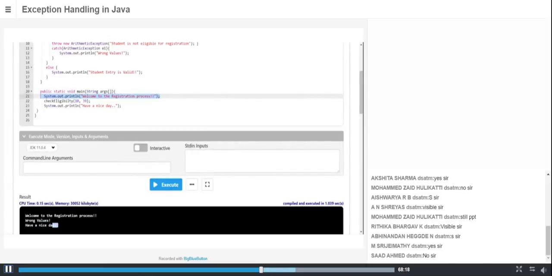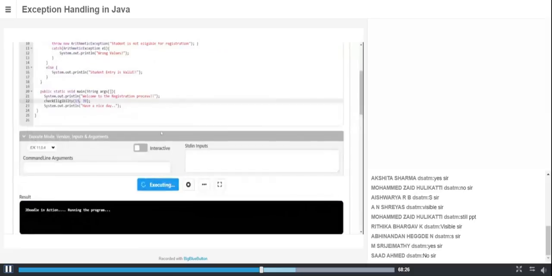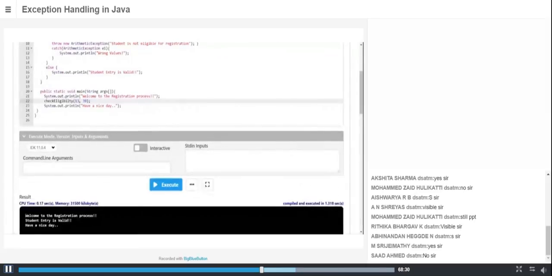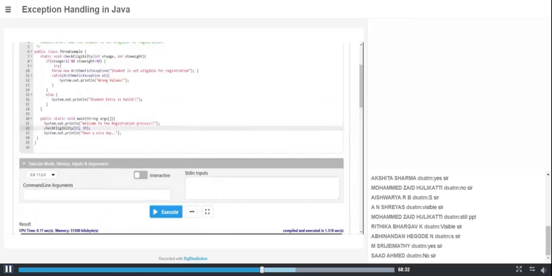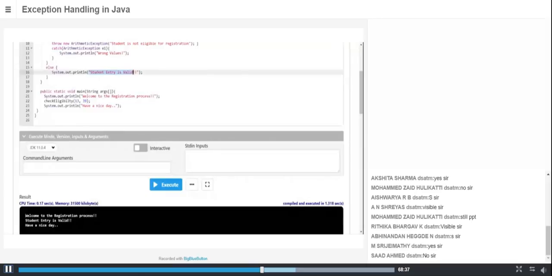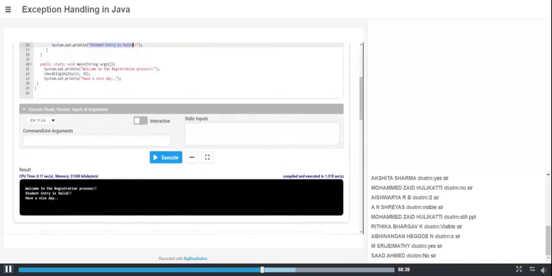Have a nice day. Okay, let us pass some values which don't have an exception at all. So this is a valid statement. This is also a valid statement. Let us run this. See, I don't have an exception. My program will run smoothly. Since it is a valid statement, my output is going to print as student entry is valid. Have a nice day. Thank you.